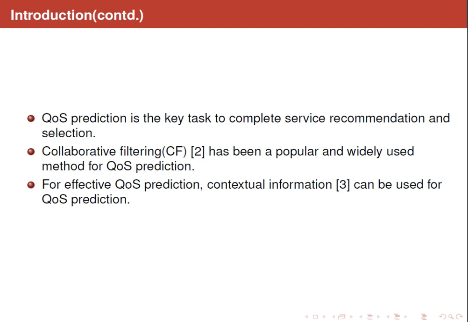Collaborative filtering has been a popular method for performing QoS prediction. Collaborative filtering or CF predicts user interests by studying the user preferences. Therefore, there is collaboration between users. For effective QoS prediction, contextual information can be utilized. Contextual information is information that gives context to a person or event.